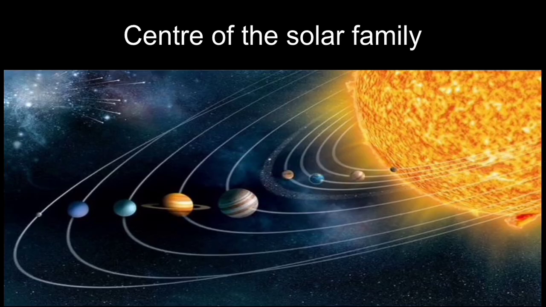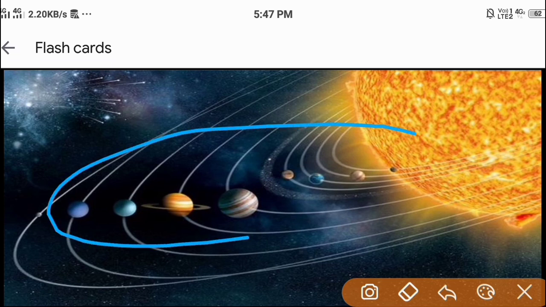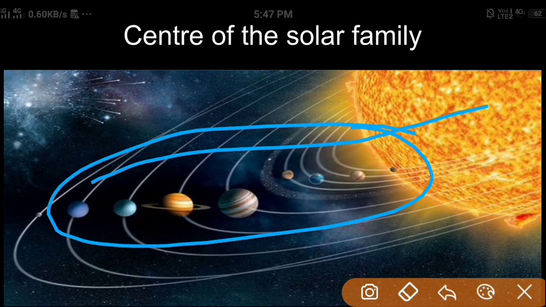It is giving light. No planets have their own light; with the help of the sun only. The sun is a star, right? We have known earlier. So with the help of sunlight only, they are able to get light in themselves. So the sun is treated as the head of the family, same like our family. Who is the head of your family? Father is the head of our family. Similarly, in the solar family also, as it creates a group, right?